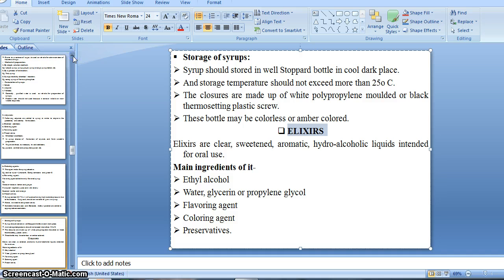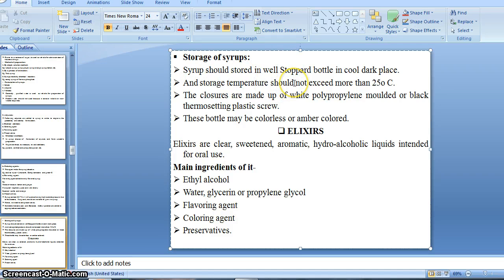Then our linctus. So like elixir, syrup and mixture, linctus is also intended to be used for internal administration, as elixir, mixture and syrup are also administered internally, right? So linctus is a viscous oral monophasic liquid preparation prescribed for the relief of cough, right? Means simply called a cough syrup, right?